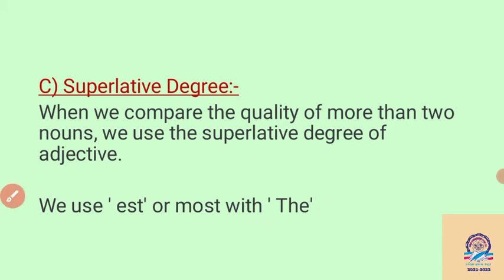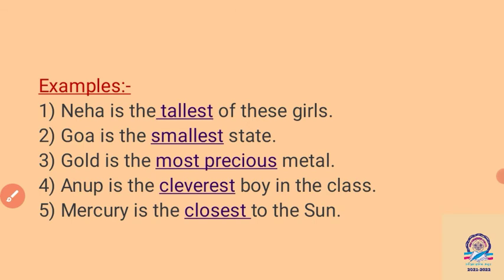Here the example is given: Neha is the tallest of these girls. So there are many girls, and we compare Neha with more girls. Here tall changes into tallest. We have to add "est" after the adjective tall, and before tallest we have to write the article "the" to show the superlative degree.